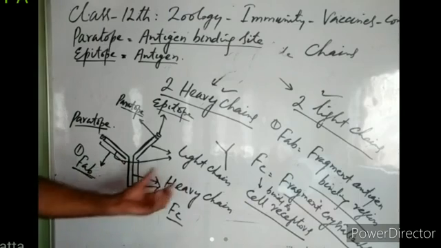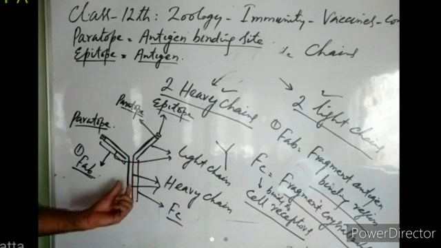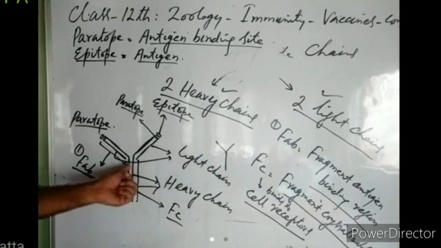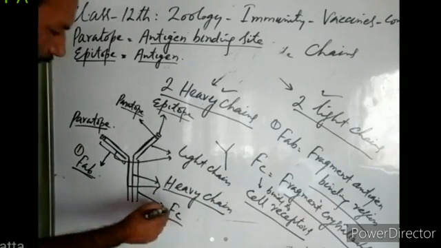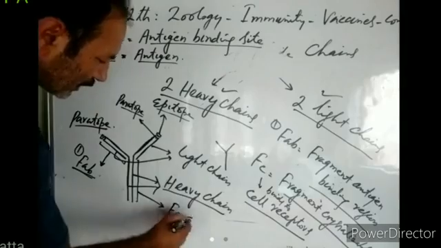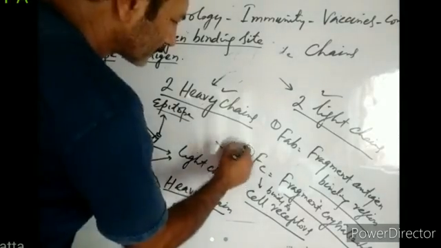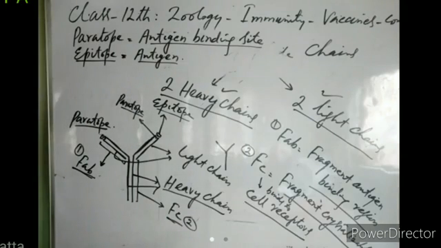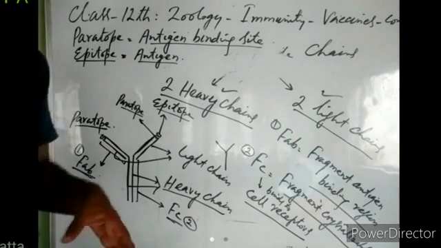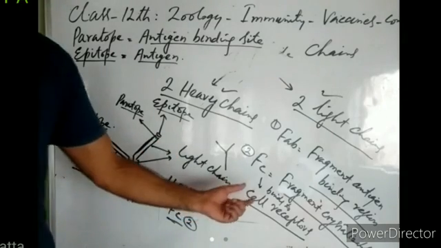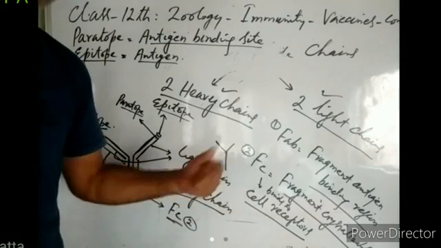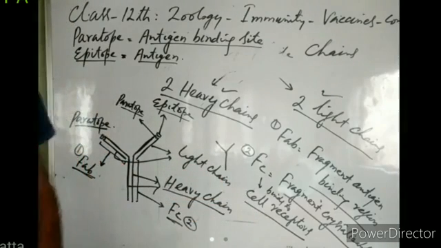This stalk of the antibody, which only consists of two heavy chains, right? This stalk of the antibody is known as Fc, fragment crystallizable. This part of the antibody can be crystallized, and this part of the antibody binds to cell surface receptors. It can bind to cell surface receptors, right?